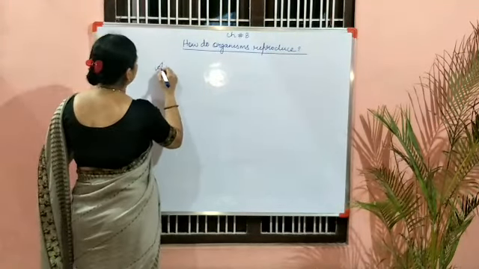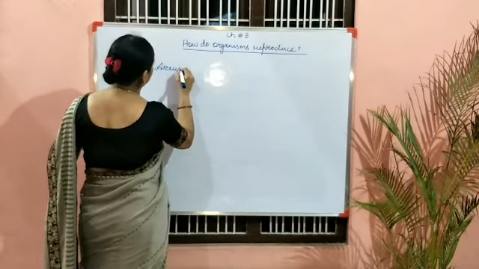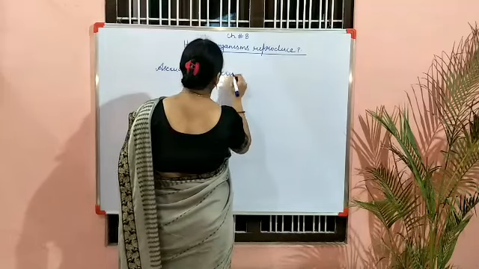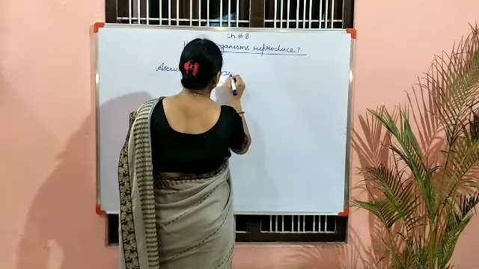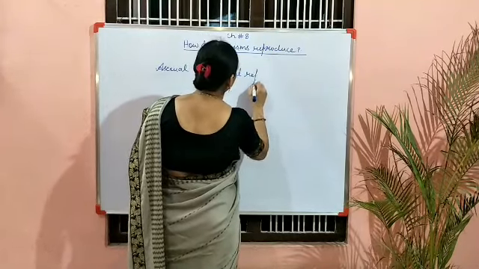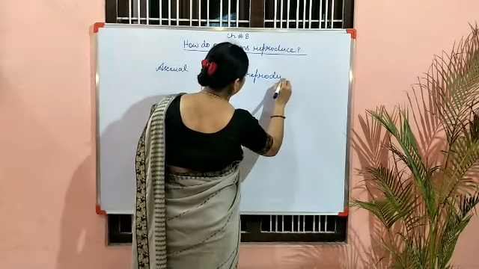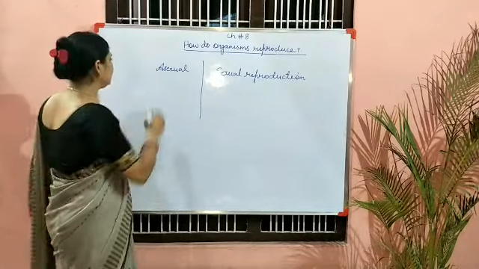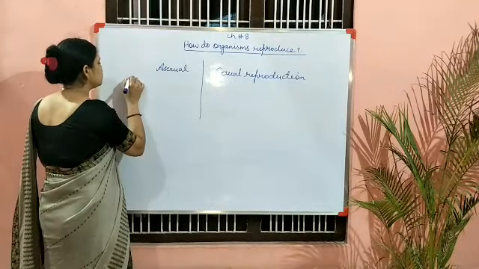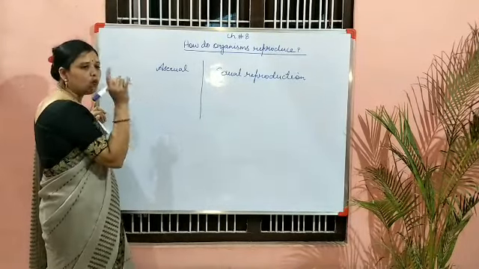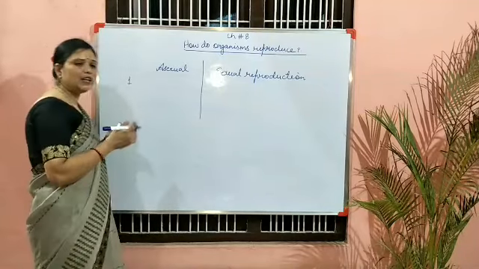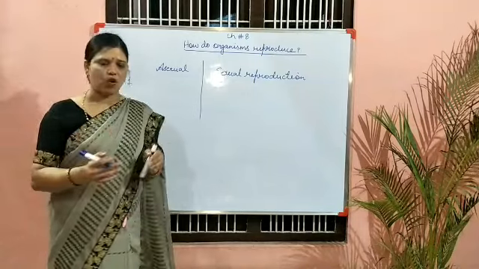So, asexual and sexual reproduction. First, the most important point: in asexual reproduction only one parent is required, or only one parent is involved.